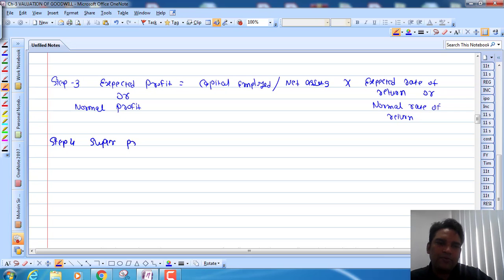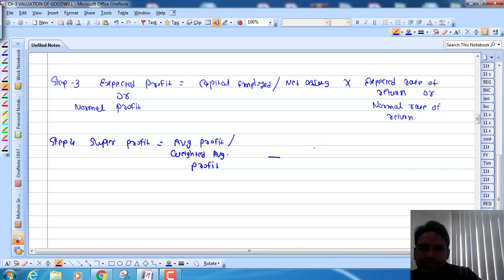So super profit is equal to average profit, or you can say weighted average profit, minus this step number 3, that is, expected profit or normal profit.